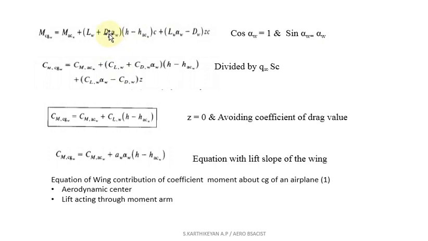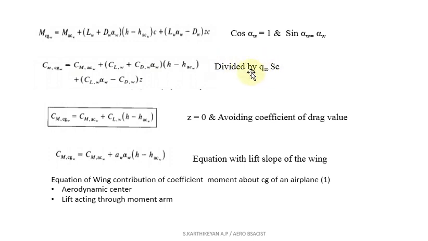So this is the equation previously obtained from the previous slide. Then I implement these parameters, and then I get this equation. After obtaining this equation, I need to divide by Q infinity S C. When I divide by Q infinity S C, I will get the coefficient of moment. Normally you get L divided by Q infinity S, nothing but your coefficient of lift. The same way you can find out your coefficient of moment.